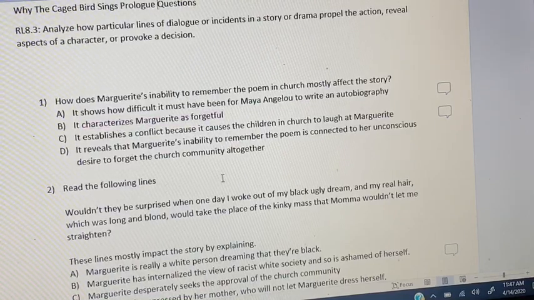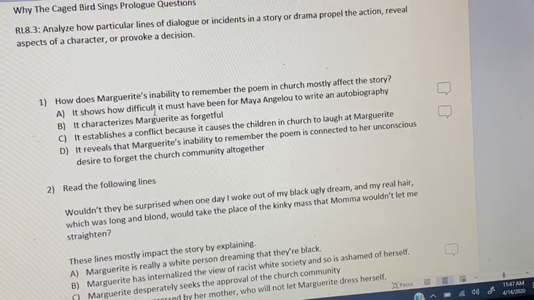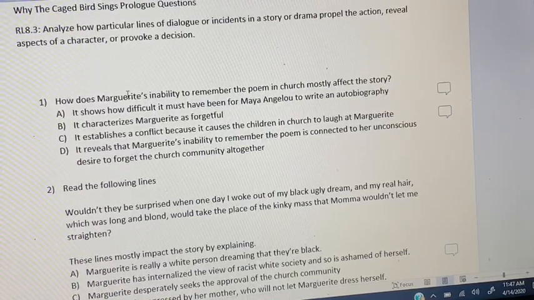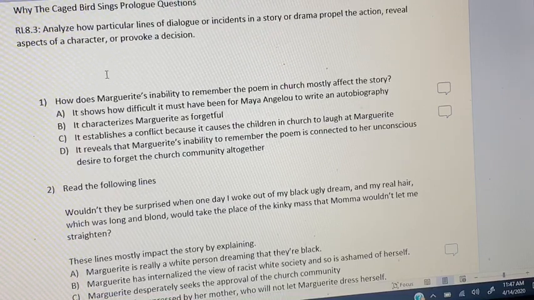No. The simple cause and effect answer that we had was she can't remember the poem, therefore the kids make fun of her. So this is like a deeper meaning. In these RL 8.3 questions, unless it asks specifically for a deeper meaning, all it's asking is how does one thing affect another thing?